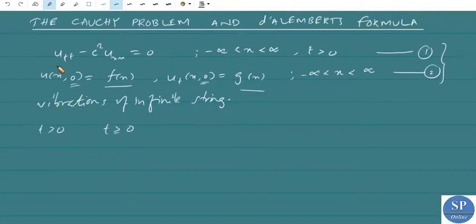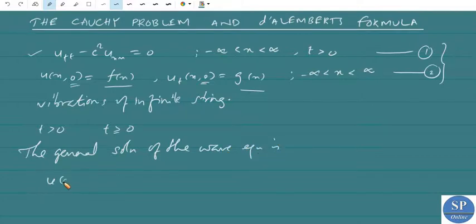Recall that the general solution of the wave equation is given by u(x,t) equal to F(x plus ct) plus G(x minus ct), where F and G are twice continuously differentiable arbitrary functions.